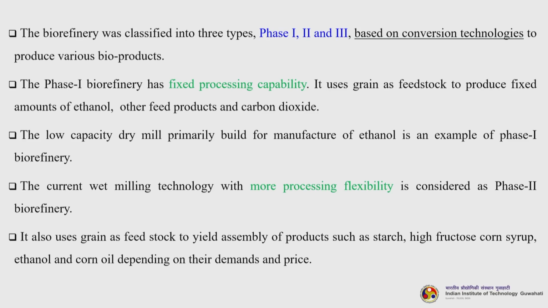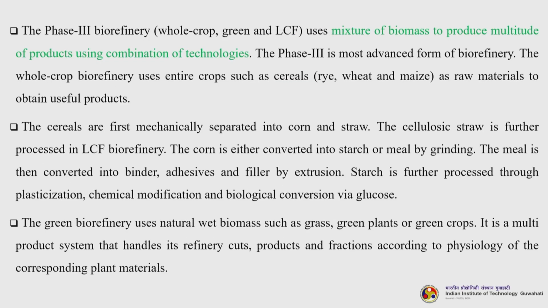Okay. It also uses grain as feedstock to yield an assembly of products such as starch, high fructose corn syrup, ethanol and corn oil depending on demand and price. The phase 3 biorefinery takes into account the whole crop, green and LCF, the lignocellulosic feedstock, and uses a mixture of biomass to produce a multitude of products using a combination of technologies. So, in phase 3 we have different types of biomass plus different types of conversion technology plus different types of products. Phase 3 is the most advanced form of biorefinery.